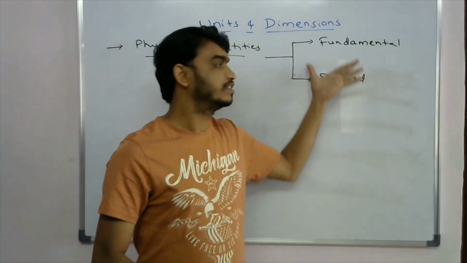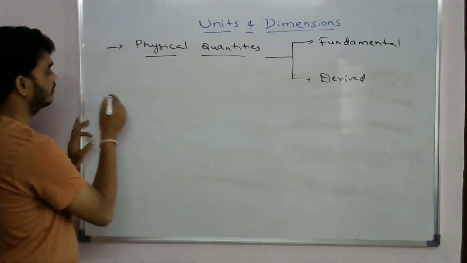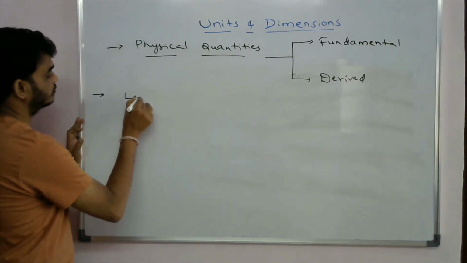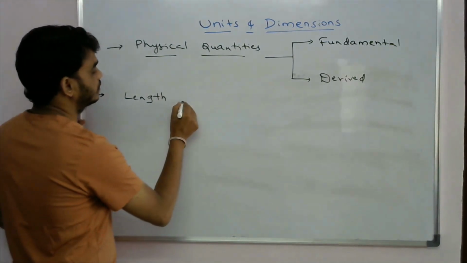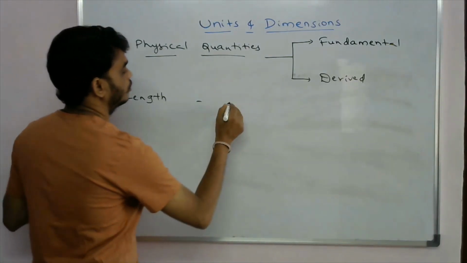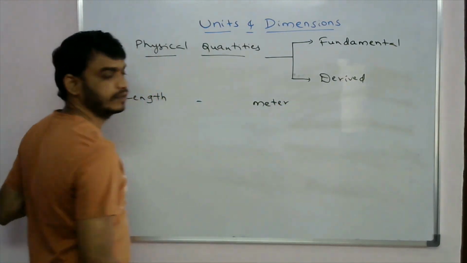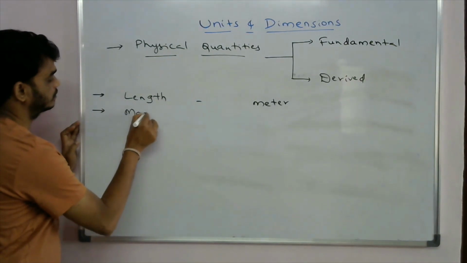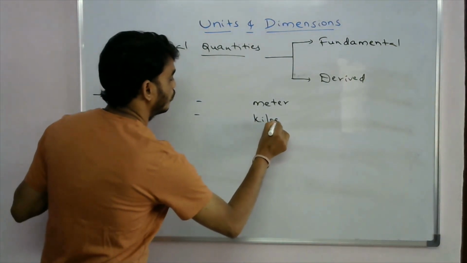So first of all, these fundamental quantities: the first one is length. For length, the unit is the meter. For the next one, mass, the unit is kilogram.